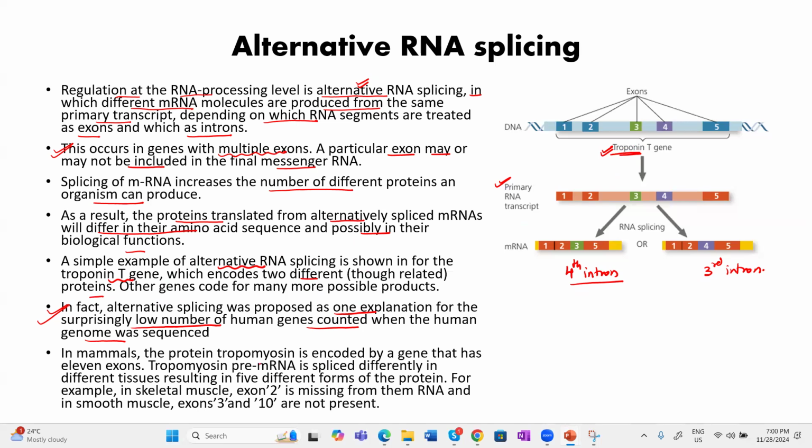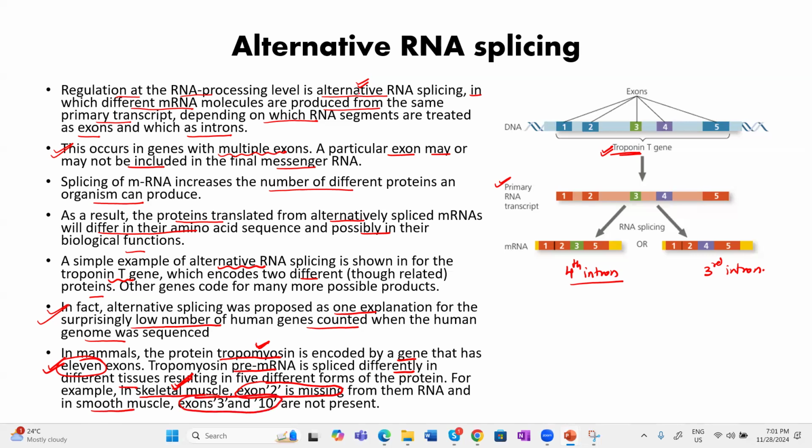Another example I am giving you, see here, tropomyosin. It is coded by a gene which has 11 exons. Total 11 exons are there. The pre-messenger RNA is spliced differently in different tissues. For example, in skeletal muscle, exon 2 is missing. And in smooth muscles, exons 3 and 10 are missing.